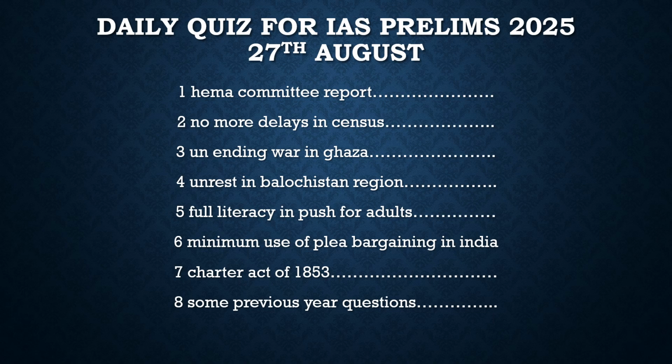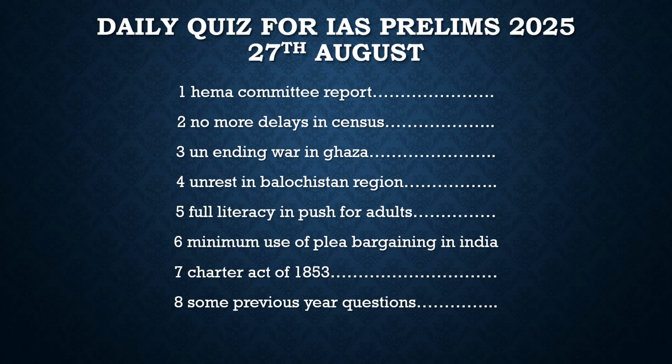We take up the important articles from the newspaper, discuss them briefly, take up the most important information from those articles, and derive questions from them. It will help you in two ways. First, revising your current affairs, and also connecting your current affairs with your preparation, showing how current affairs can be asked in the prelims exam. It gives you that idea.